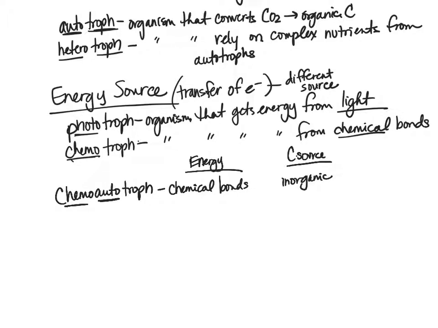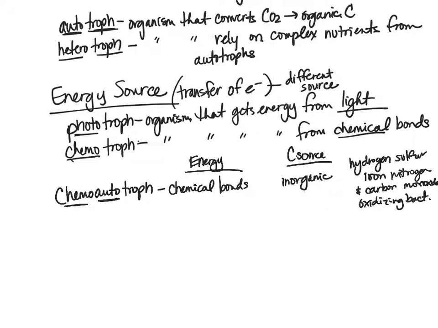Other examples of organisms that would do this would be our hydrogen, sulfur, iron, nitrogen, and carbon monoxide oxidizing bacteria. I'm getting this from the table so you can see that. Basically what we're talking about are different types of bacteria that are able to oxidize things like hydrogen, sulfur. Again, this is due to the inorganic carbon source, so that are able to oxidize iron, oxidize nitrogen, oxidize sulfur. So chemoautotrophs.